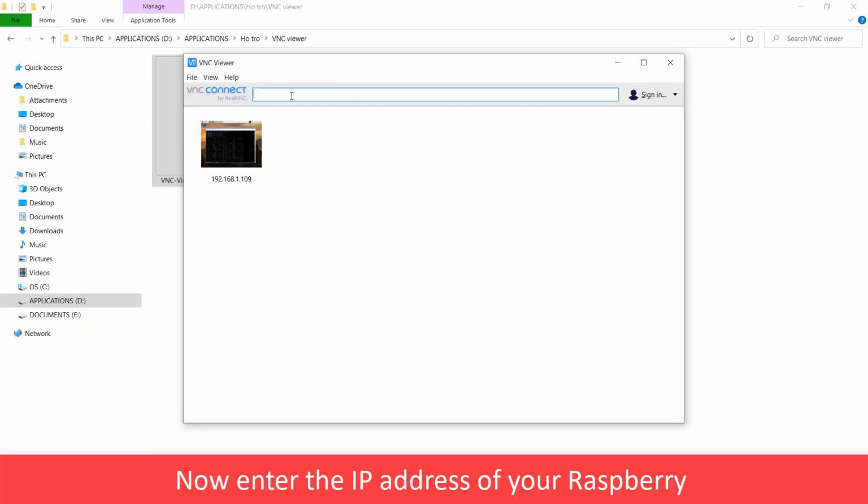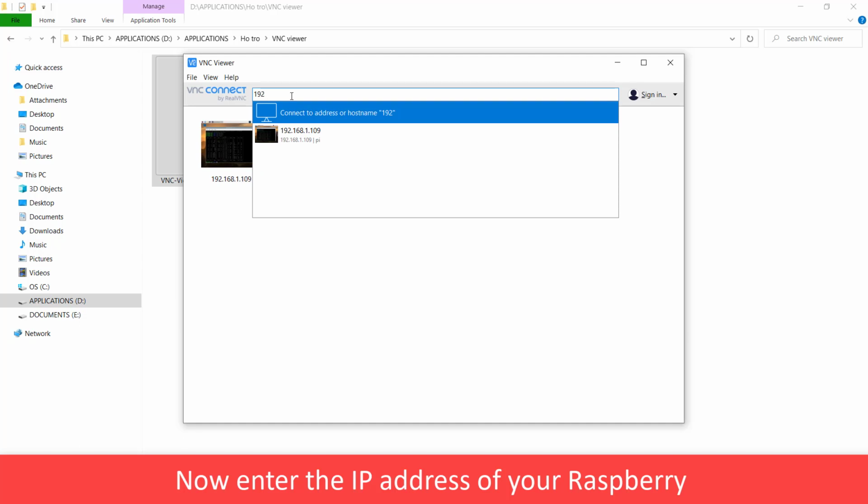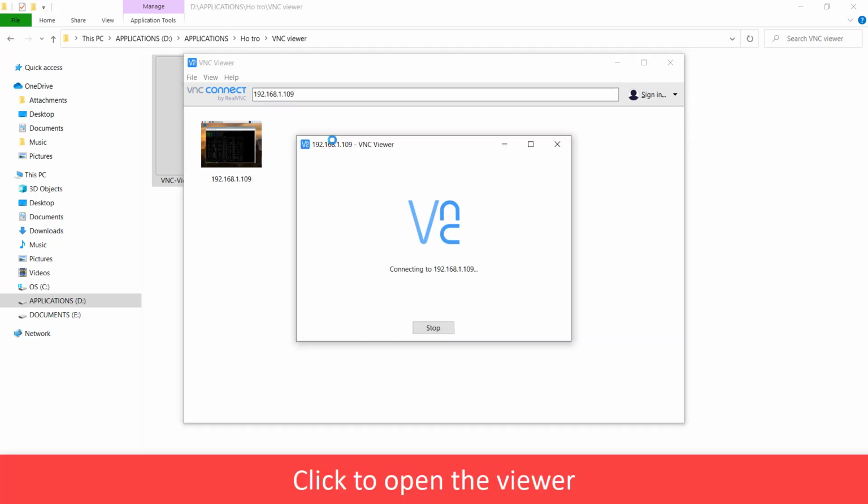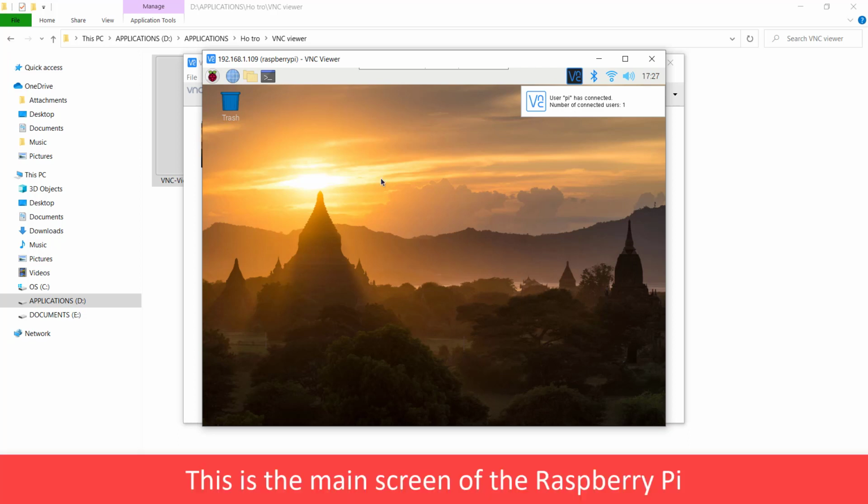Now enter the IP address of your Raspberry. Click to open the viewer. This is the main screen of the Raspberry Pi.